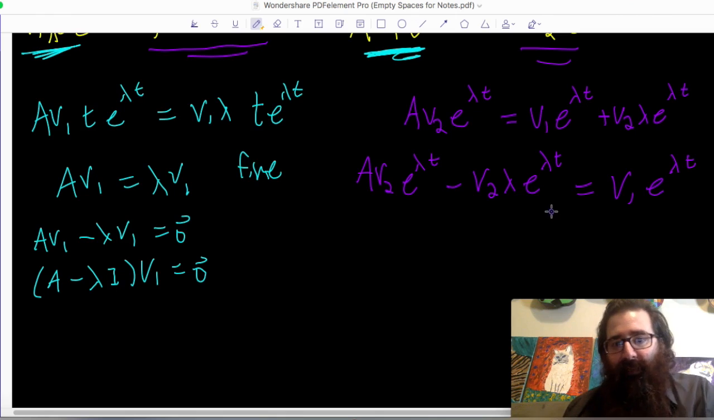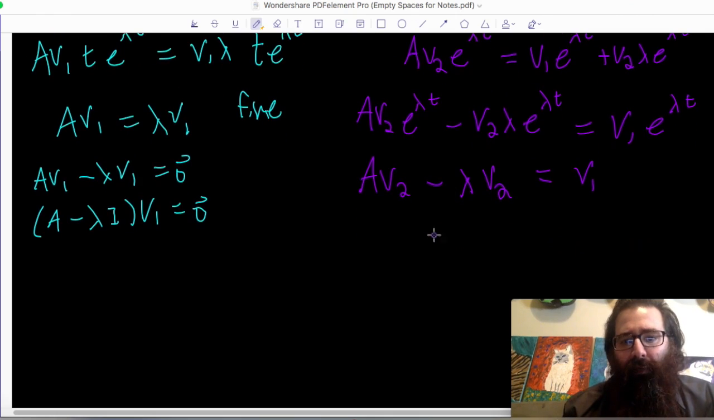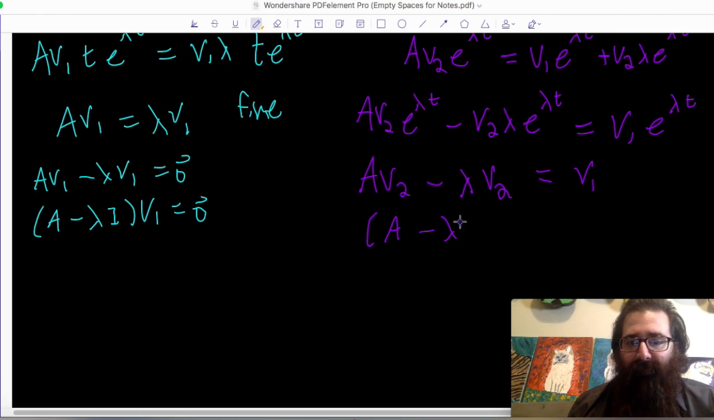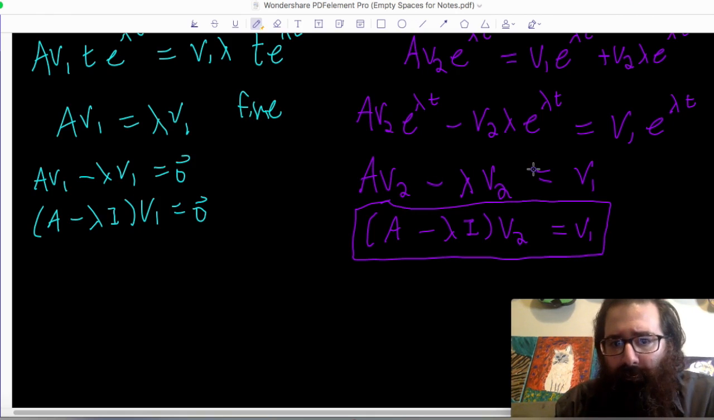Now e^(λt) is some exponential term. It'll never be 0, so it is some non-zero factor here, and I can divide both sides by it so that we get A v2 minus v2 times λ, but let me write that as λ times v2, equals v1. And here on the left-hand side, if I want to factor v2 out, we have (A minus λI) times vector v2 is equal to vector v1. This isn't a bad statement. I don't feel anything negative about this.